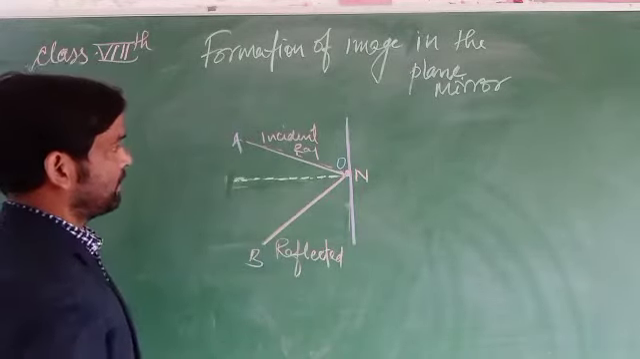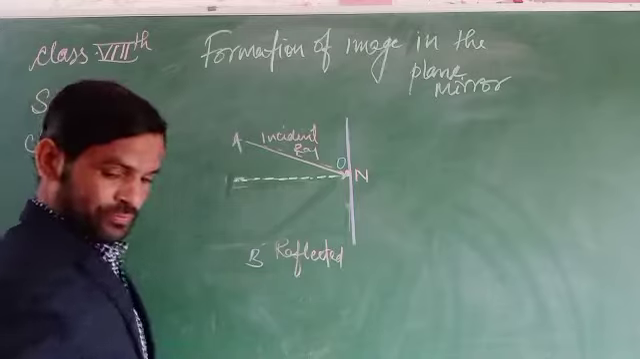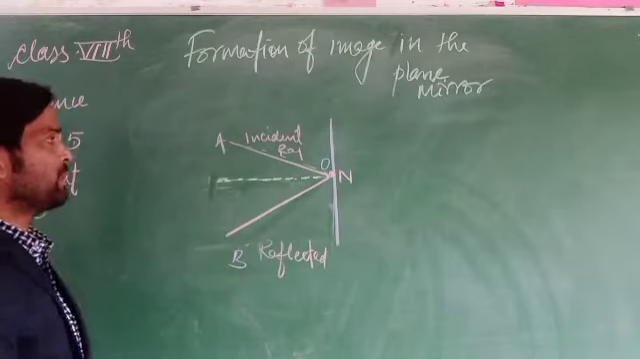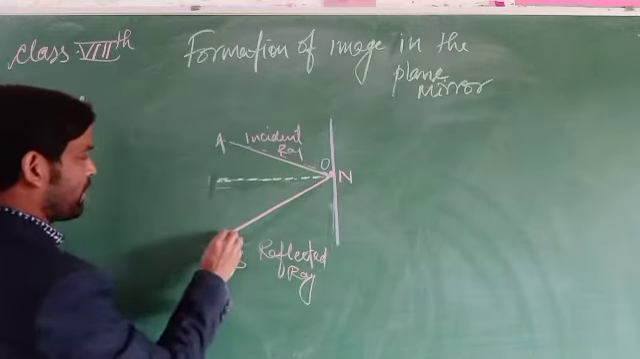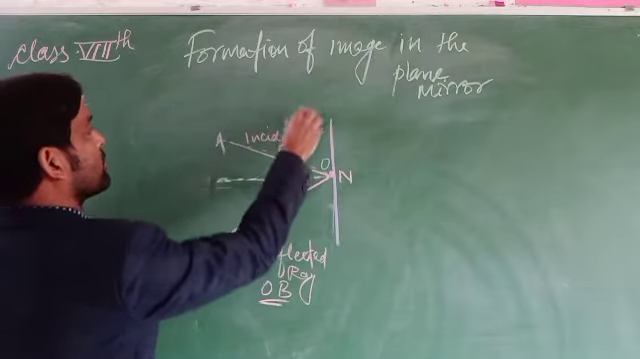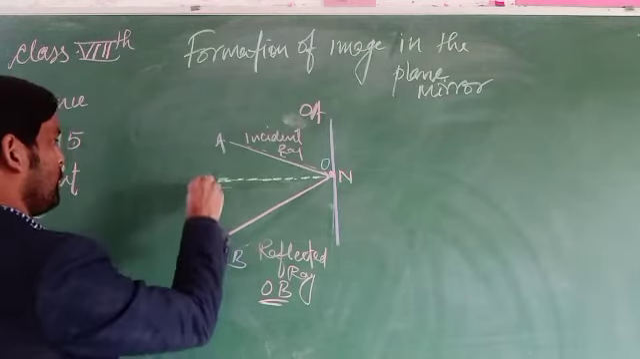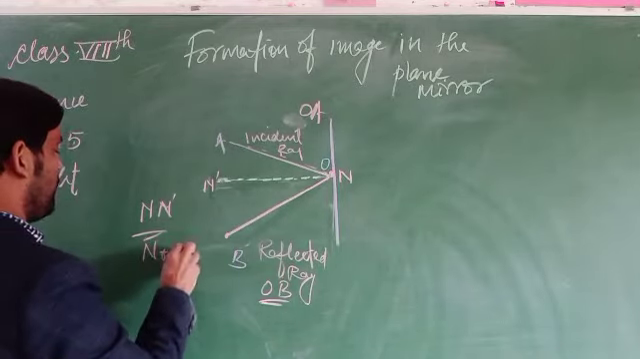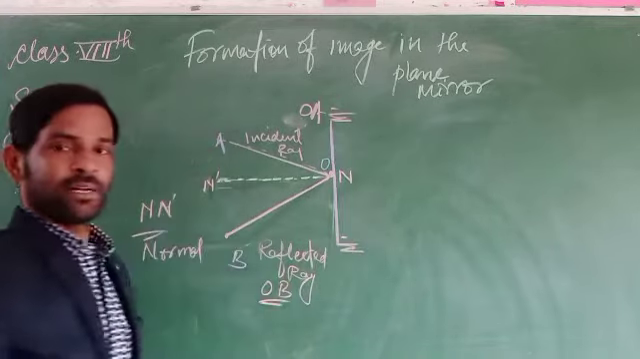So here the image formed can be of the same type. It can be said that this is the incident ray and this is the reflected ray. OA is the incident ray and OB is the reflected ray. And N is represented as the normal. And here is the mirror, the plane mirror.